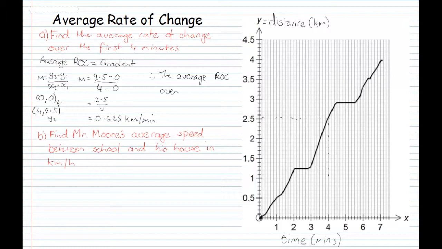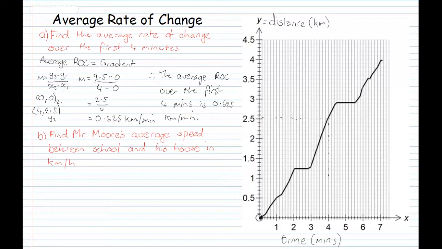Therefore, the average rate of change over the first 4 minutes is 0.625 kilometers per min.